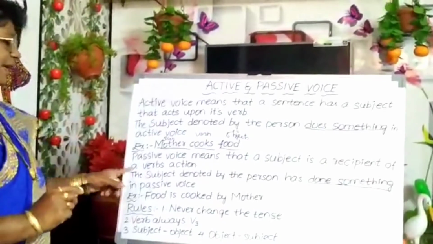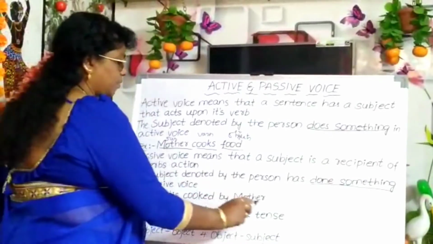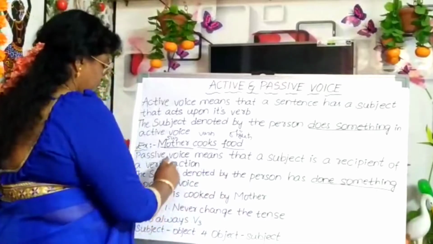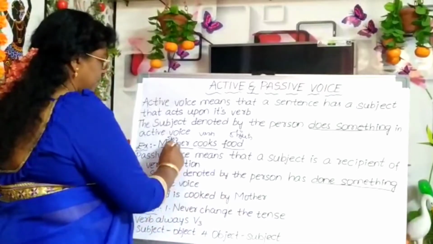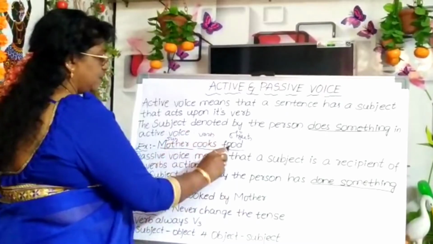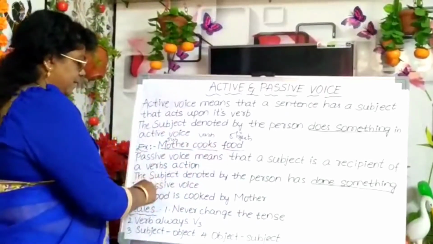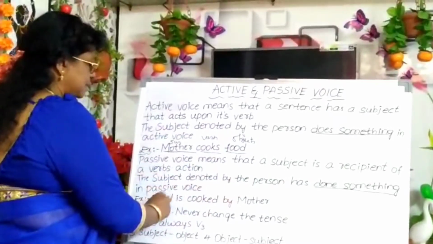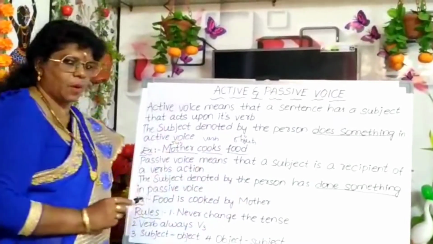For example, food is cooked by mother. In active voice, mother is the subject and food is the object. While making passive voice, the object will come to the subject place and the subject will go to the object place.